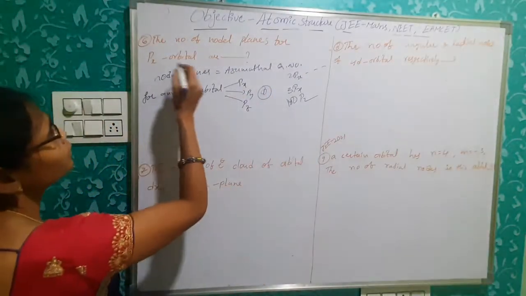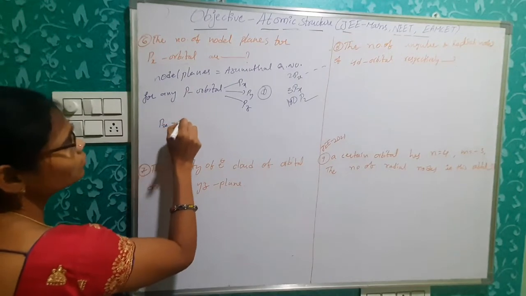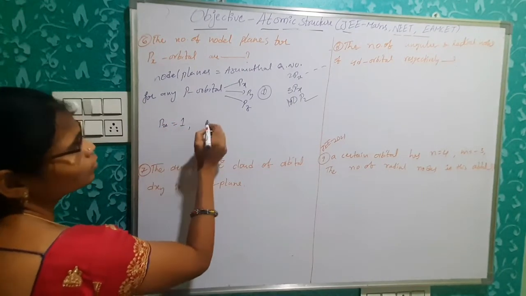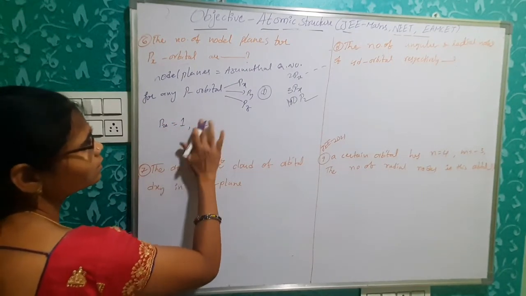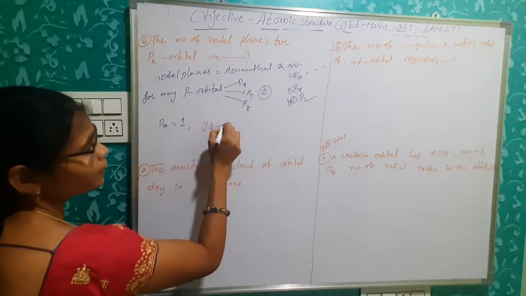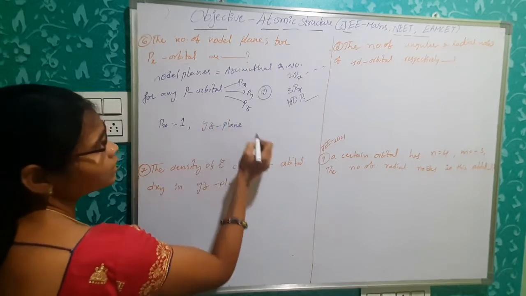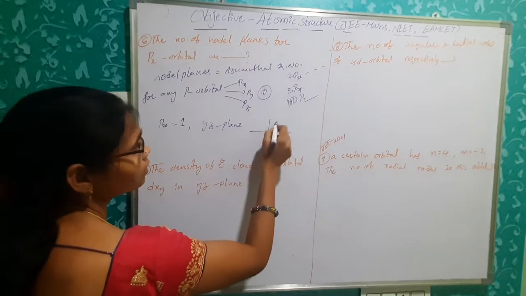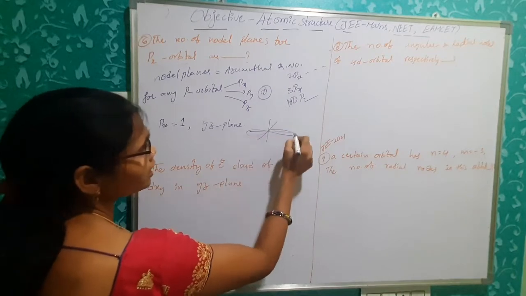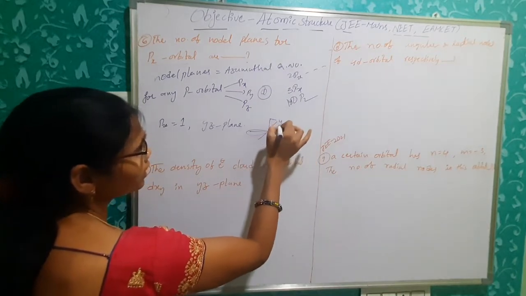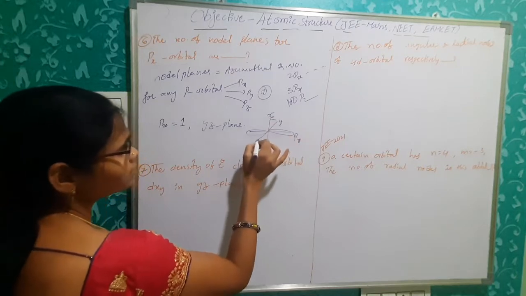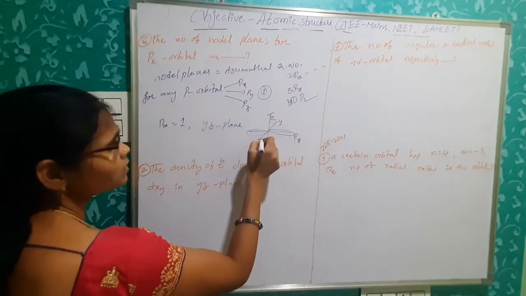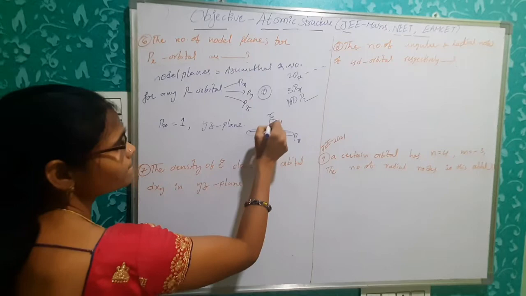Clear? So for px orbital, azimuthal quantum number 1, in what? x in yz plane. Okay. So this is px orbital. In between the y and z, there is a nodal plane. So this is what? Nodal plane.